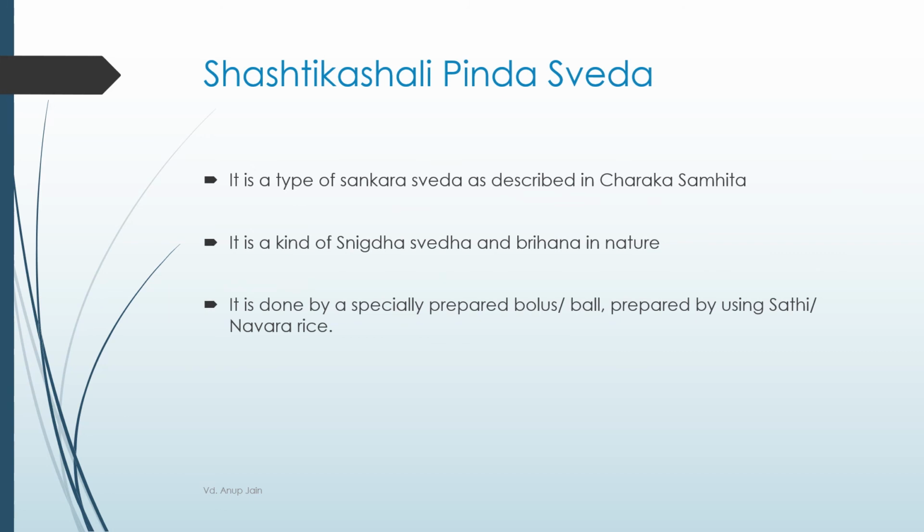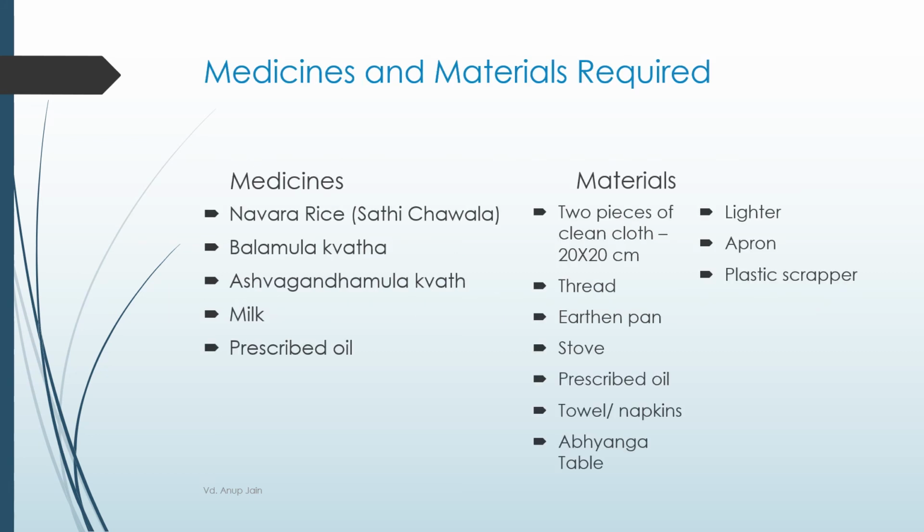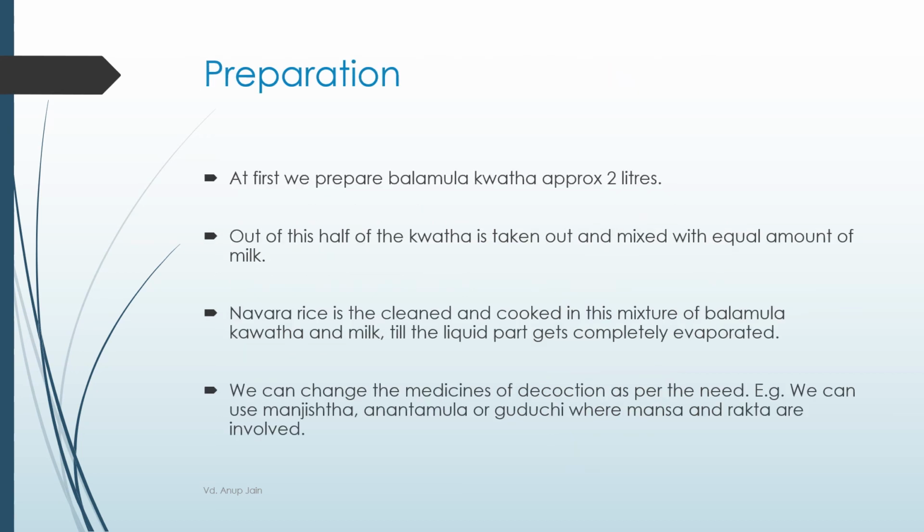Shashtik Shali or Shali Shashtik Pind Swed is a form of Snigdha Sankar Swed and is very Brihan in nature. It is done by specially prepared boluses which are formed by using sati or navra rice. Medicines which are required for Shashtik Shali Pind Swed are sati chawal or navra rice, balamul, ashwagandha mool, milk and prescribed oil. Material required is the same as that of the previously discussed Sankar Swed.